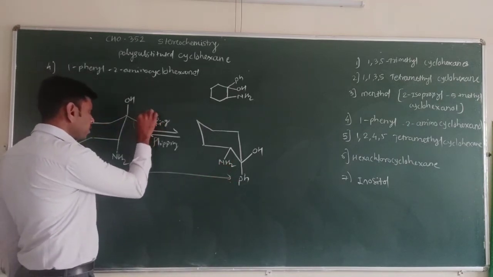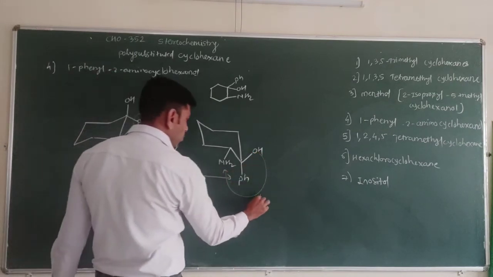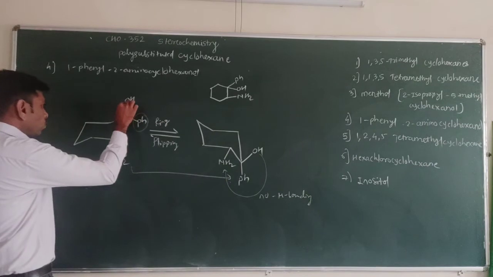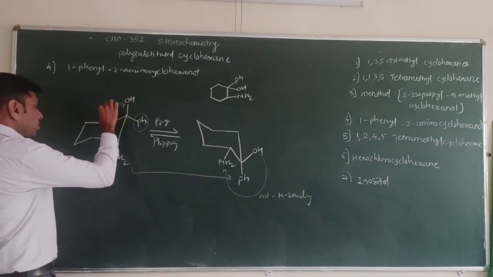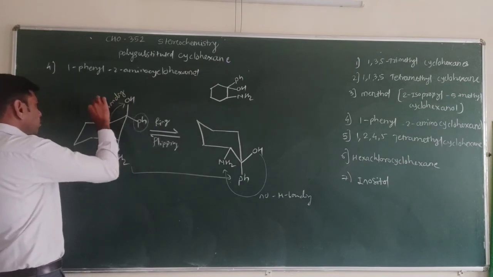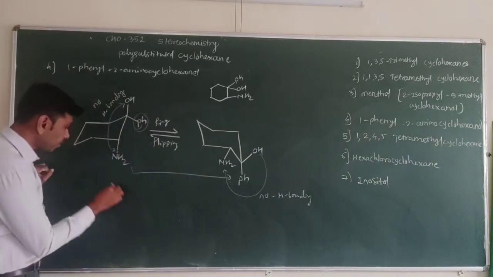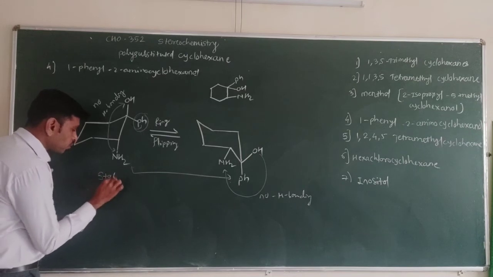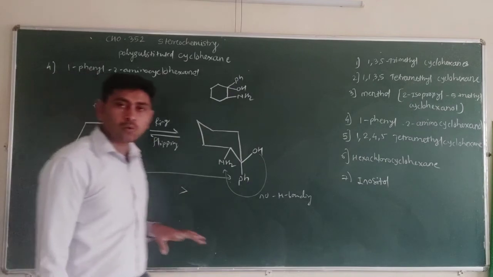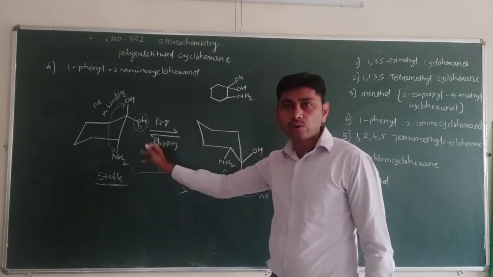But here the phenyl group, a bulky group, is in the equatorial position, and there is no evidence of hydrogen bonding between these groups. And here also no hydrogen bonding is possible due to the longer distance, or no hydrogen bonding is reported in this case. So the structure with phenyl, the bulkiest group, in the equatorial position is preferred. So this structure is more stable than this structure because the phenyl group, the bulkiest group, is in the equatorial position, and there is no evidence of hydrogen bonding in this case.